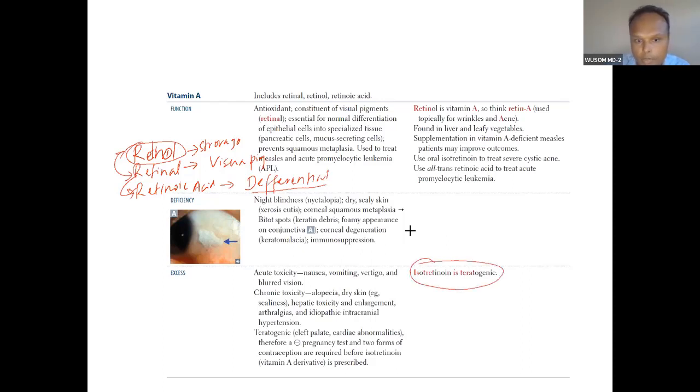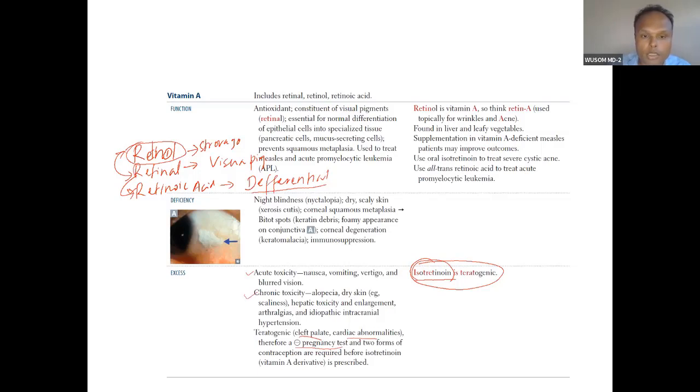This is acne treatment. In acne treatment, you should check that the patient is pregnancy negative. Pregnancy should not be there in a female patient if you are going to treat the acne with this tretinoin, because this is teratogenic. What is teratogenicity? Cleft palate and cardiac abnormality. So this acute and chronic toxicity we have seen.